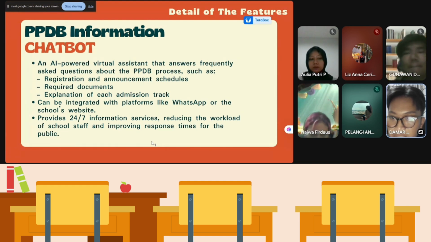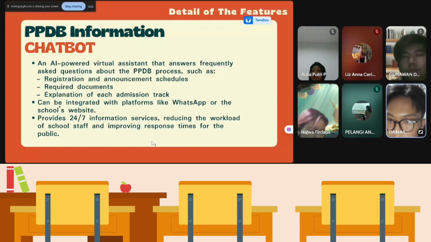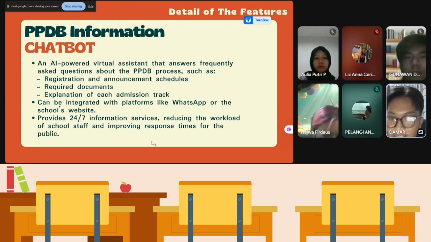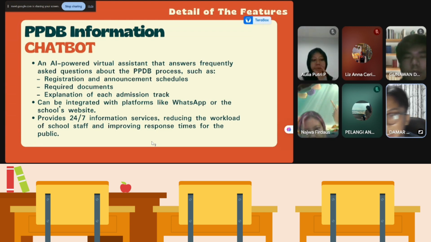Second is can be integrated with platform like WhatsApp or the school website. Last is provides 24/7 information service, reducing the workload of school staff, improving response times for the public.